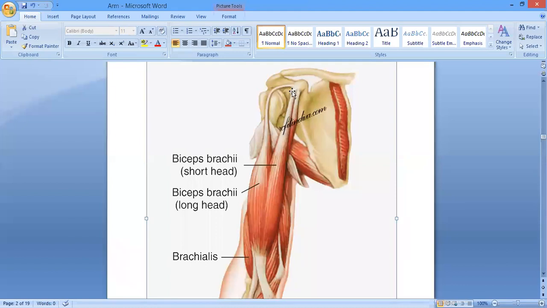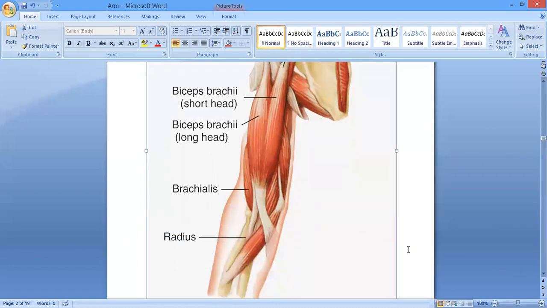The other one is coming from the lateral aspect of the tip of the coracoid process by the conjoint tendon along with the coracobrachialis, ठीक है? दोनों की एक ही origin, right? Well, these two bellies are just going to join each other in the middle, and then it's going to be inserted again by two ways, ठीक है? It's going to form the aponeurosis that is called the bicipital aponeurosis.